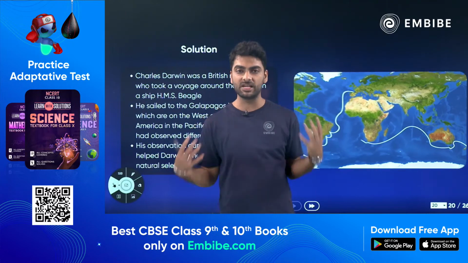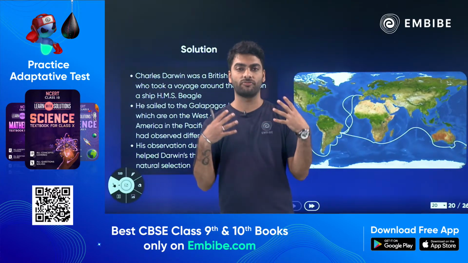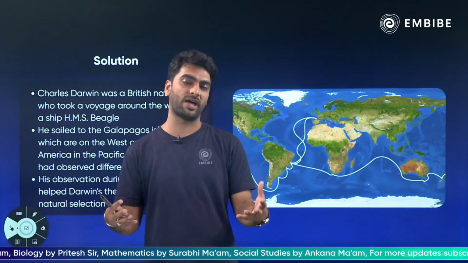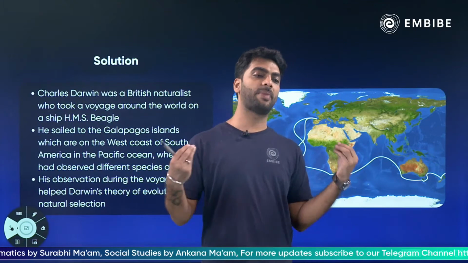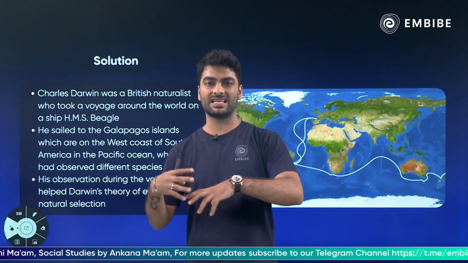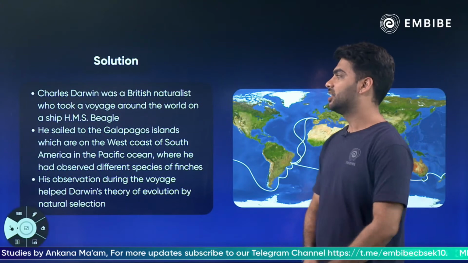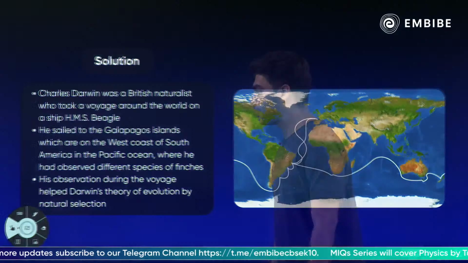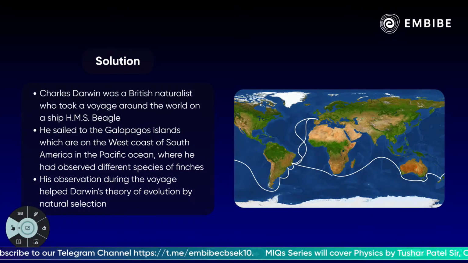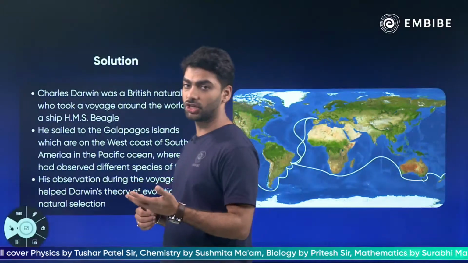It has so many different kinds of turtles and birds and such a huge biodiversity that for every biology student or expert, Galapagos Islands is like a paradise. Charles Darwin was a British naturalist who took a voyage around the world on a ship, HMS Beagle. He sailed to the Galapagos Islands, which are on the west coast of South America in the Pacific Ocean, where he observed different species of finches. During the voyage, he also came up with the theory of natural selection.